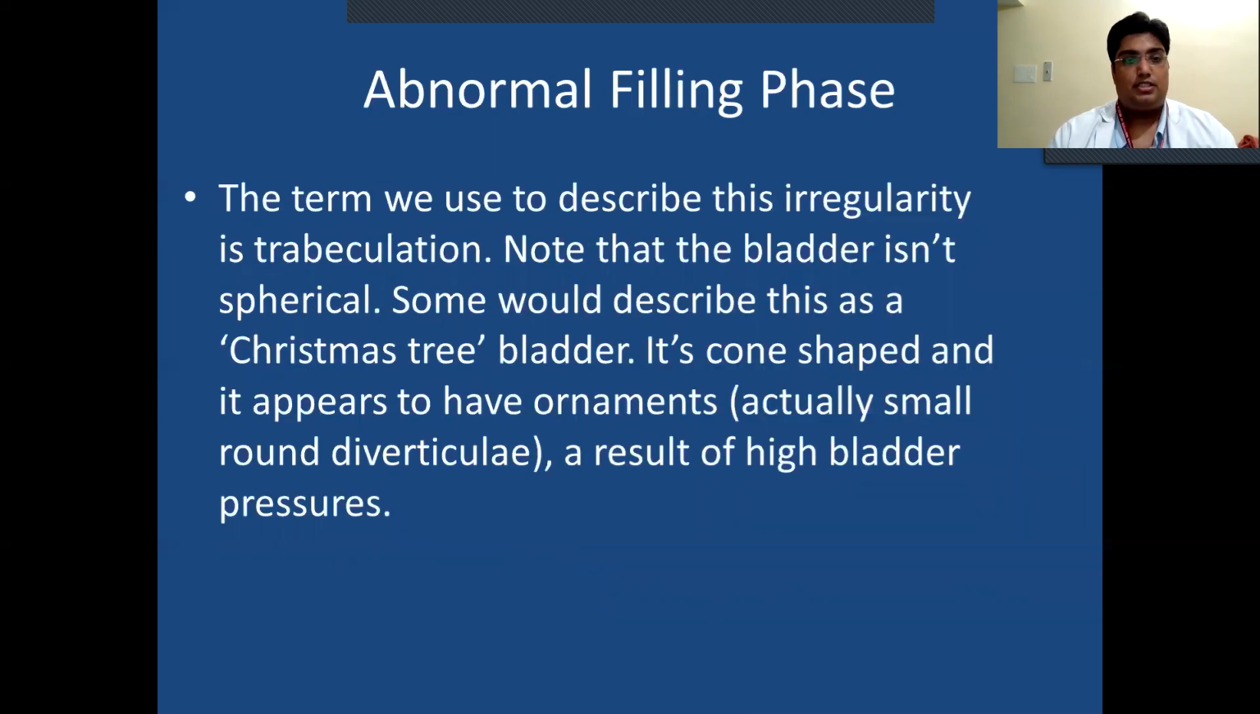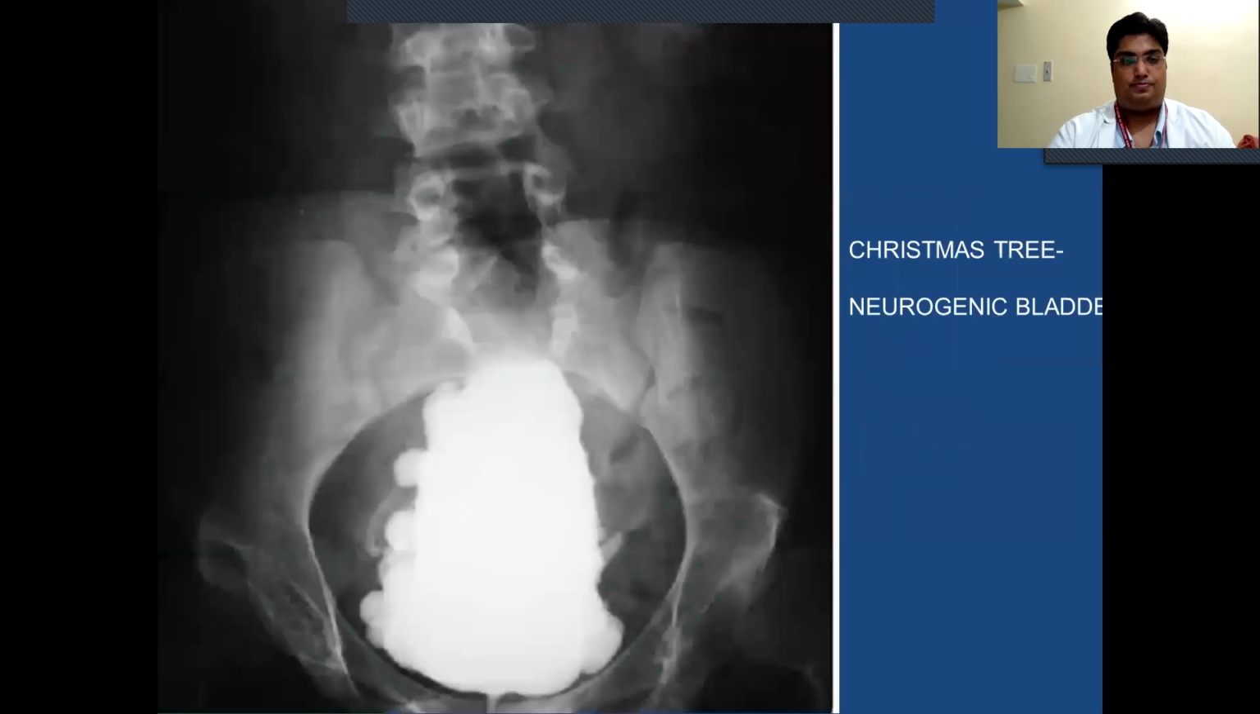Abnormal filling phase. The term we use to describe the irregularity is trabeculation. Note that the bladder isn't spherical. Some would describe this as a Christmas tree bladder. It is cone shaped and appears to have ornaments, actually small round diverticula, a result of high bladder pressure. Christmas tree or neurogenic bladder.